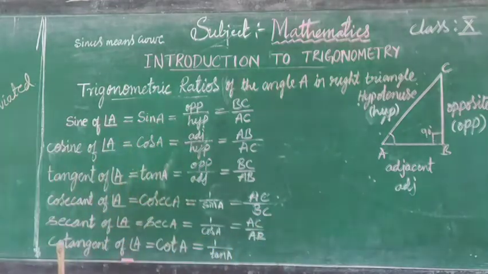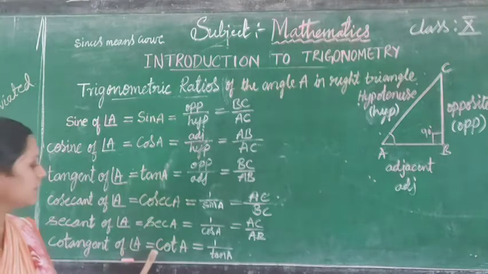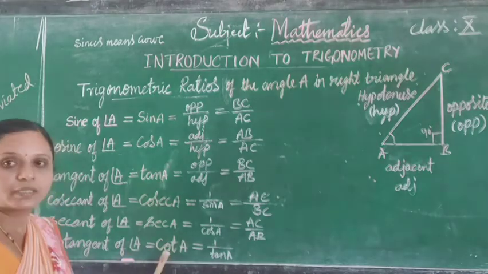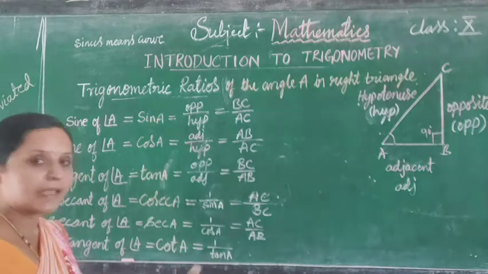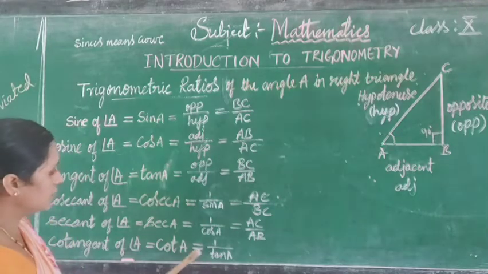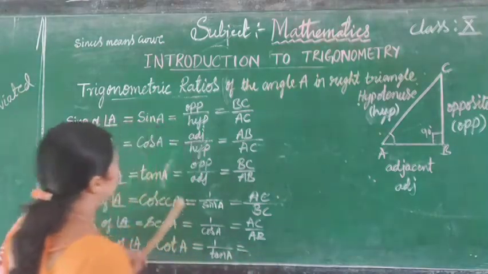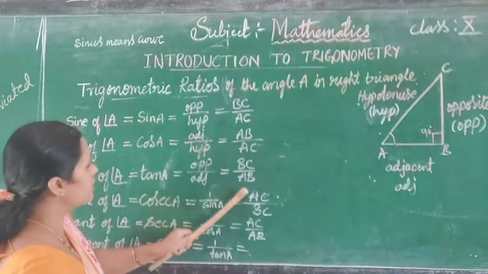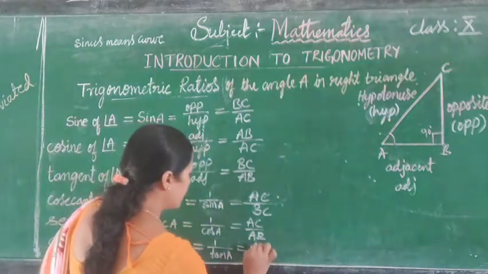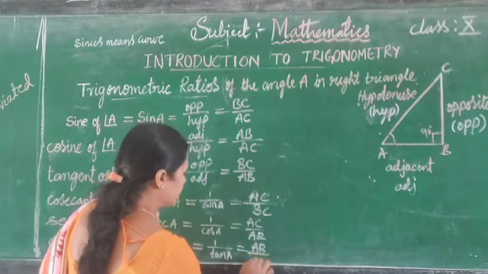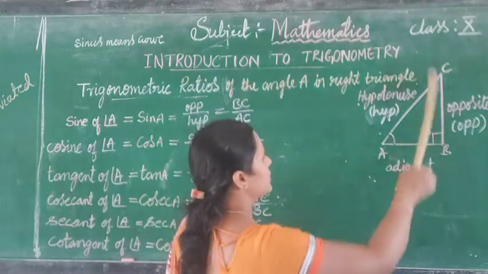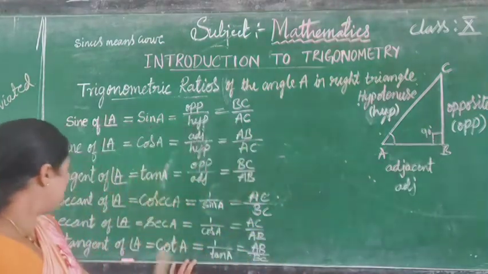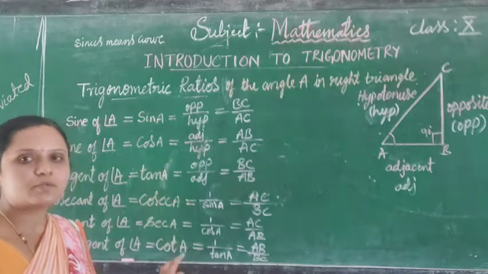Similarly, the last one is cotangent of angle A, abbreviated, we read as cot A. Cot A is nothing but the reciprocal of tan A. So the reciprocal of tan A is equal to what? Tan is BC by AB, therefore it is AB by BC. Observe this one: AB is adjacent, BC is opposite. That is cotangent of angle A, cot A.